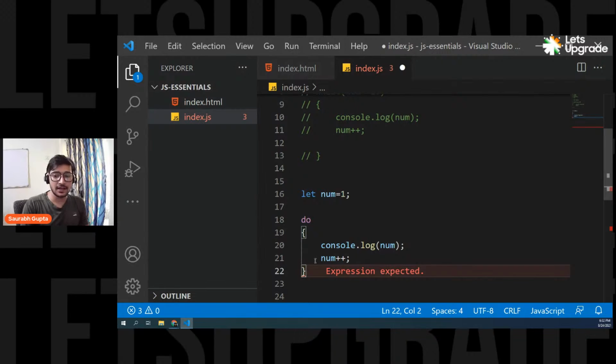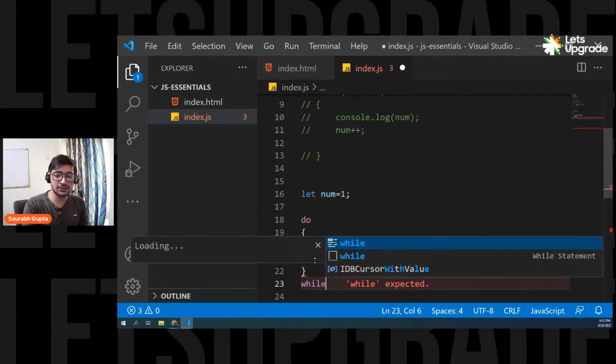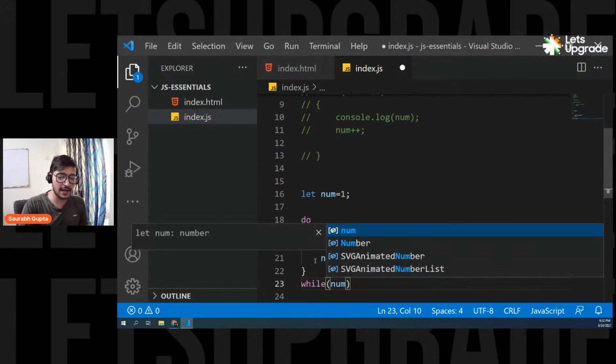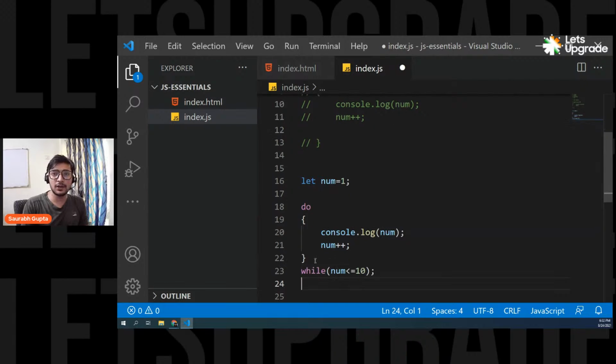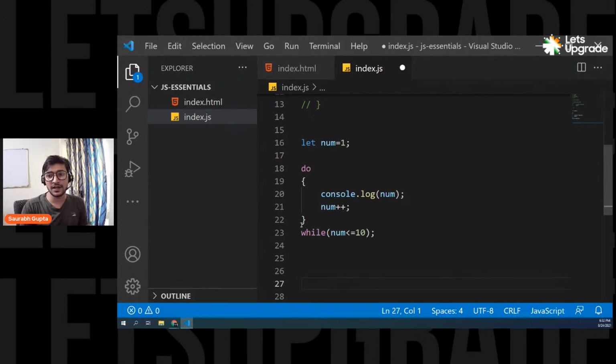And the difference is now here you write your condition at the end, like this. So you write do first, then you have your block, and then you write while your condition. Is that clear, everyone? Exact same thing but in a different way by using a do while loop.